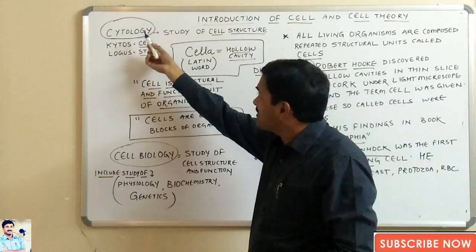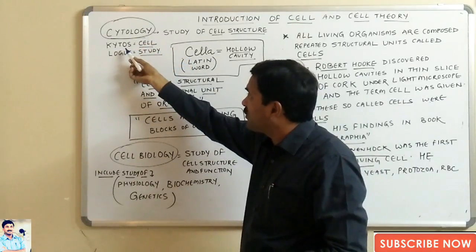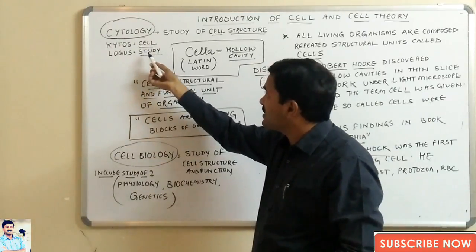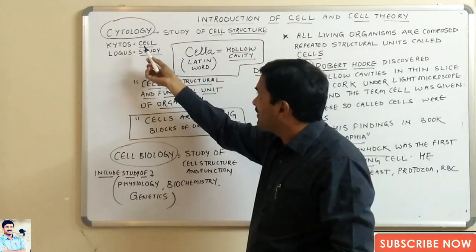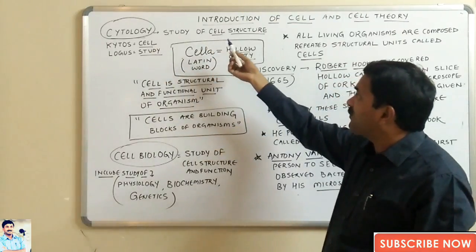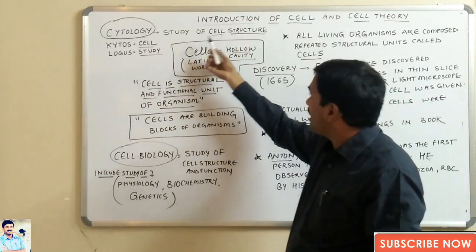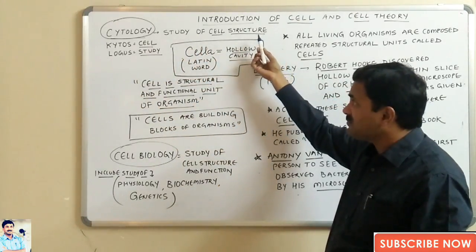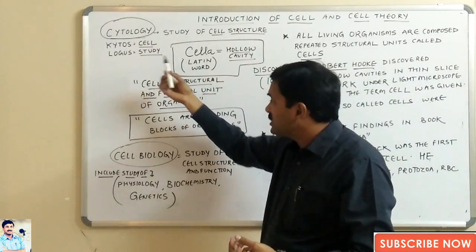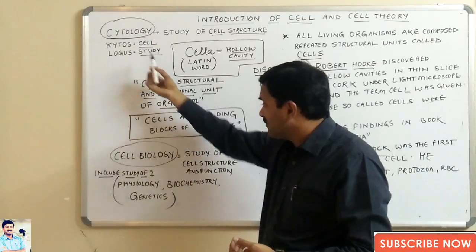What does this mean? Cytology suggests and says, the cyto word is actually coming from the word kaitos. Kaitos means cell and logos means study. Altogether we can say that cytology is the branch which deals with the study of the cell. Means we can also say that it is the study of cell structure. But in the broader aspect, we nowadays use cell biology instead of cytology.